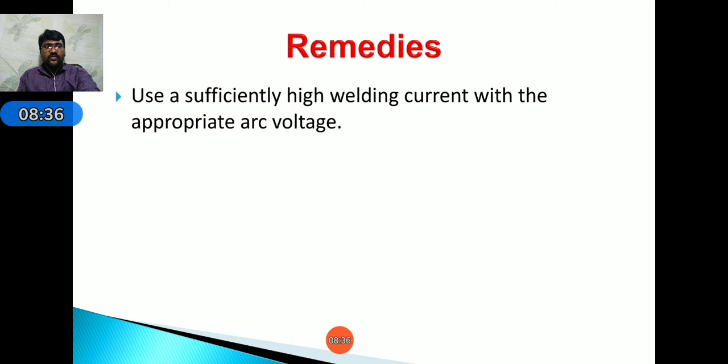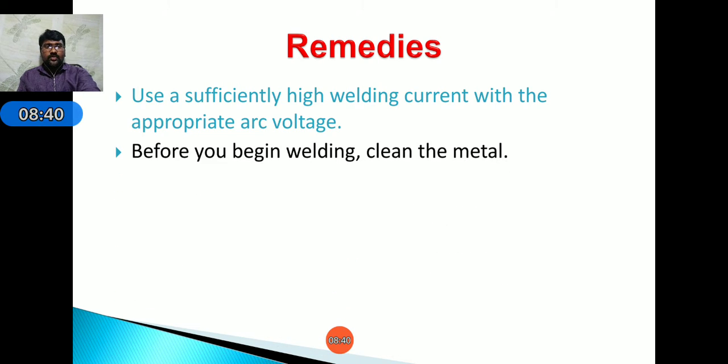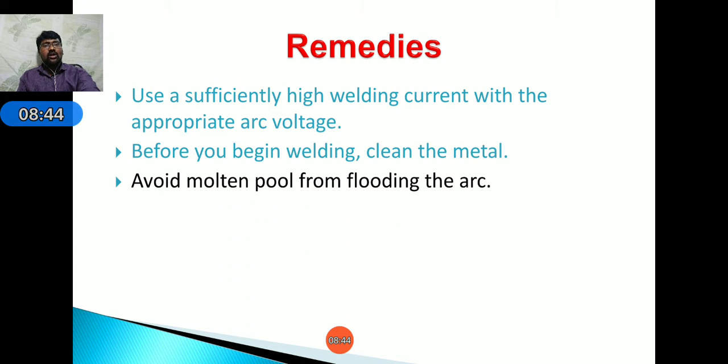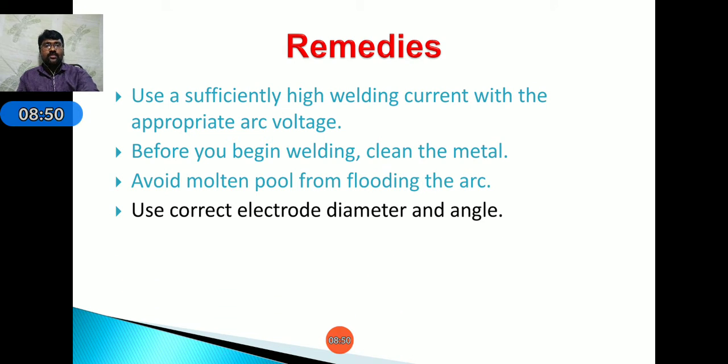These are the causes of incomplete fusion. Next, coming to remedies: use a sufficiently high welding current with the appropriate arc voltage before you begin welding. Clean the material, which is necessary for all welding processes. Avoid the molten pool flooding the arc. Use the correct electrode diameter and angle, and reduce the deposition rate. These are the remedies for incomplete fusion.